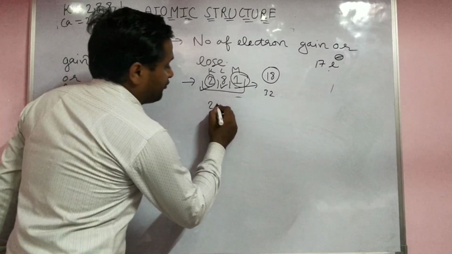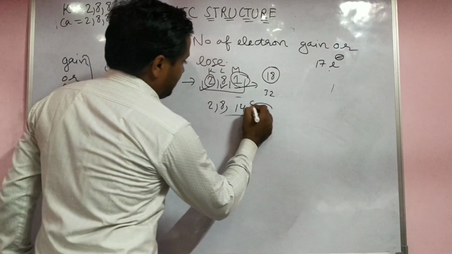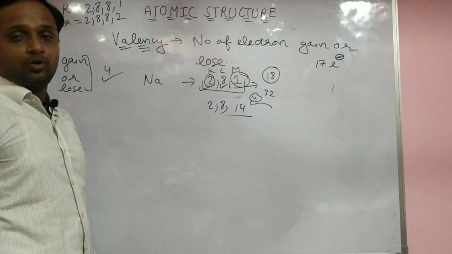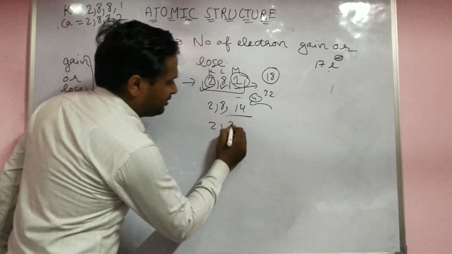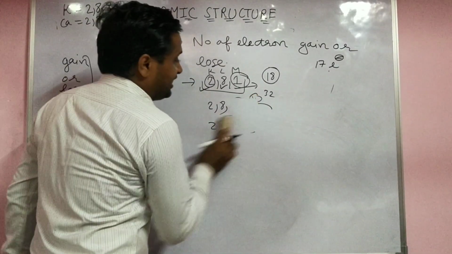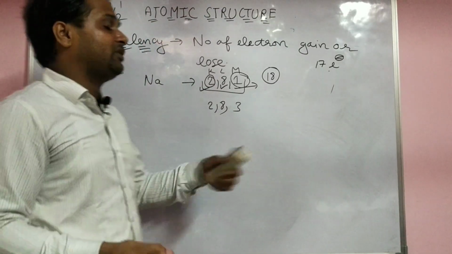If a configuration is like 2, 8, 14, then it is able to take 4 electrons, according to the valency rule of 4. Able to take 4 electrons, then it becomes 2, 8, 18. But if the electrons in the last shell become 3, 4, 5, 6 or something lower, how can it complete 18 electrons?